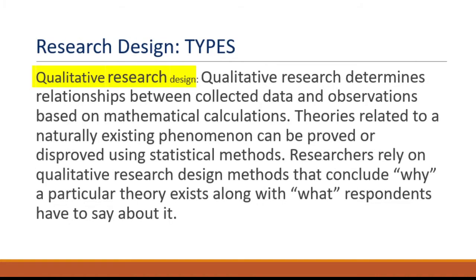So what are the types of research method? One type is qualitative research design, which determines the relationship between collected data and observations based on mathematical calculations. Theories related to naturally existing phenomena can be proved or disproved using statistical methods. Researchers rely on qualitative research design methods that conclude why a particular theory exists, along with what respondents have to say about it.